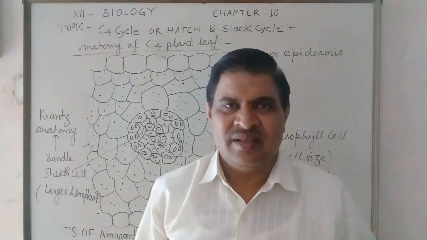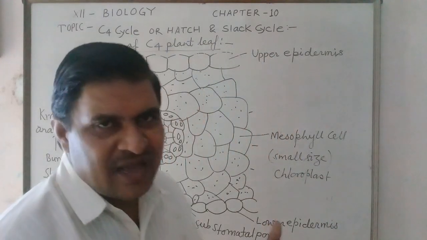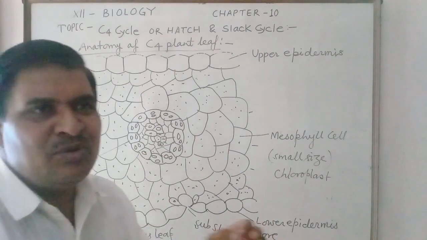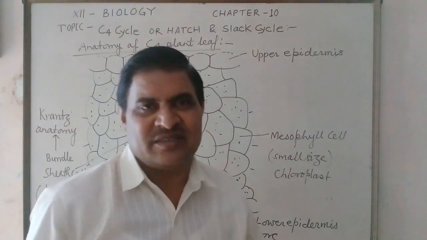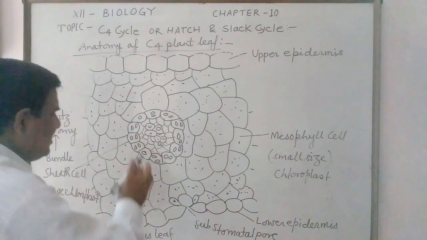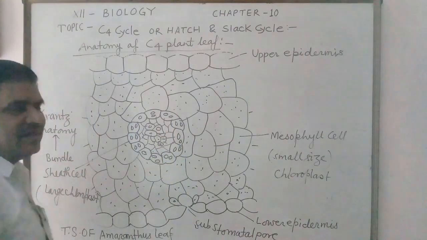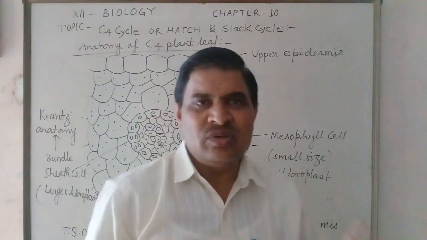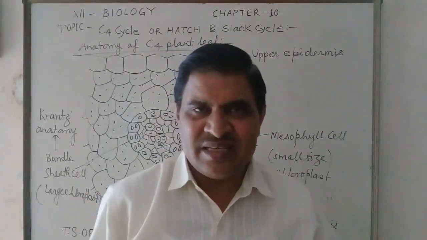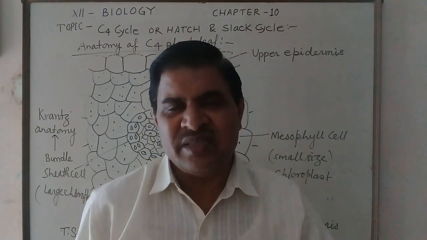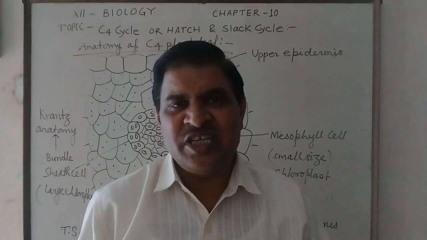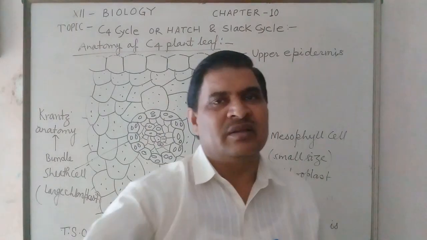This is the answer. Here Kranz, a Latin word, means wreath, W-R-E-A-T-H, and wreath means garland. So garland-shaped bundle sheath, and another character is that two types of chloroplasts are present, one in the bundle sheath cell and another in the mesophyll cell. So this is the Kranz anatomy which is found in the C4 plant.